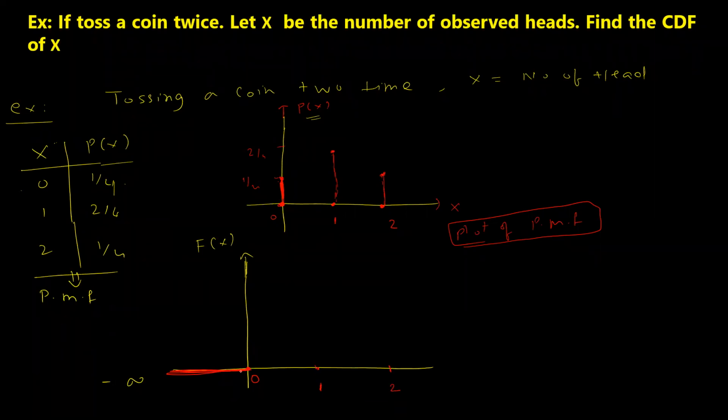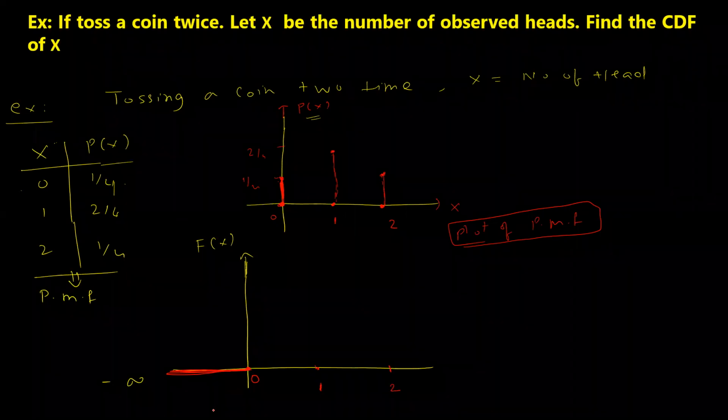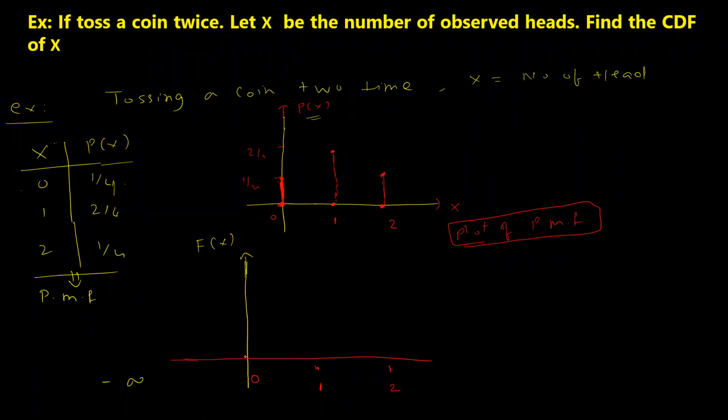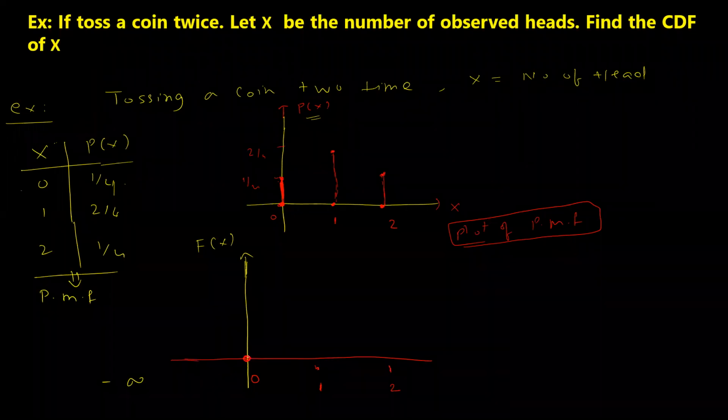At 0 there is no probability. We'll just take this line like this. The line will come like this, and there will be a small hole here because at 0 you have a probability starting.